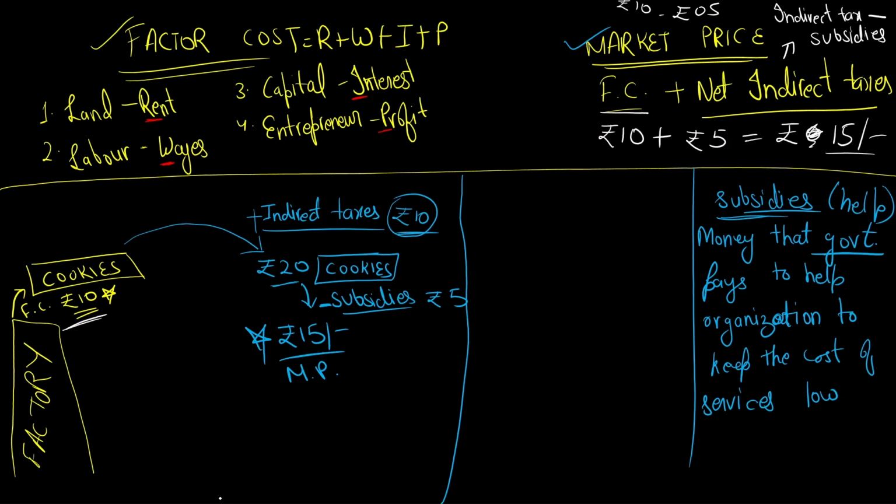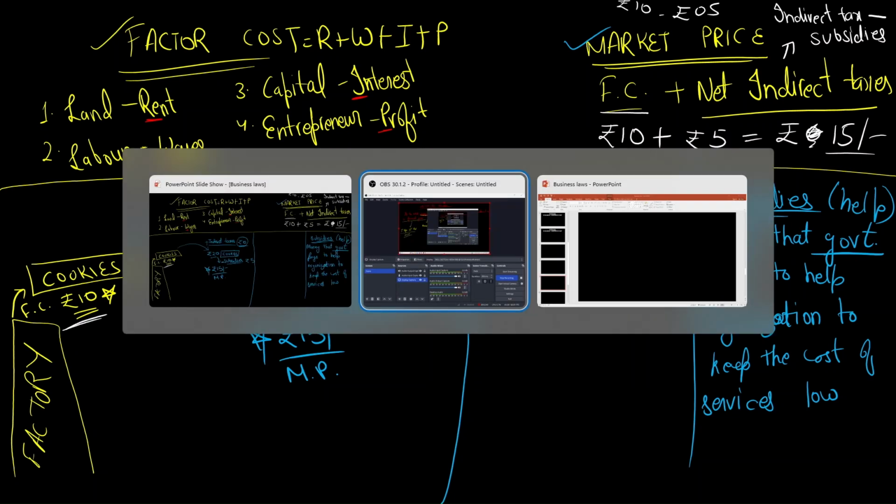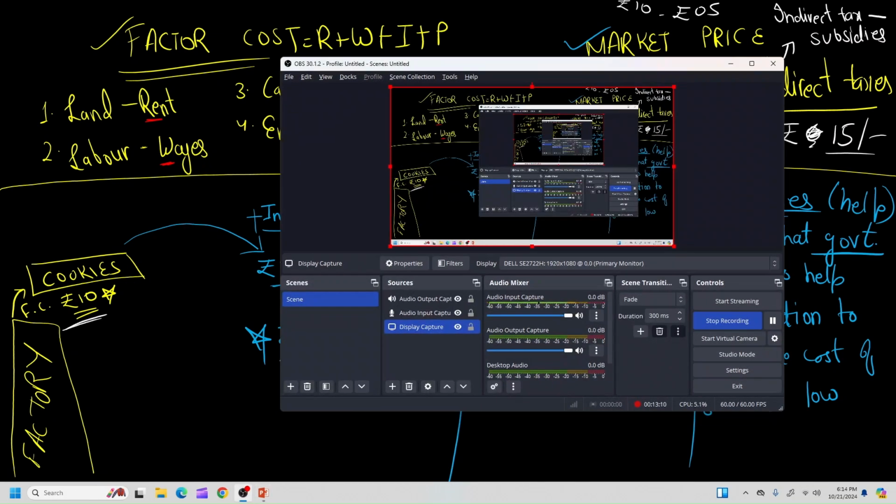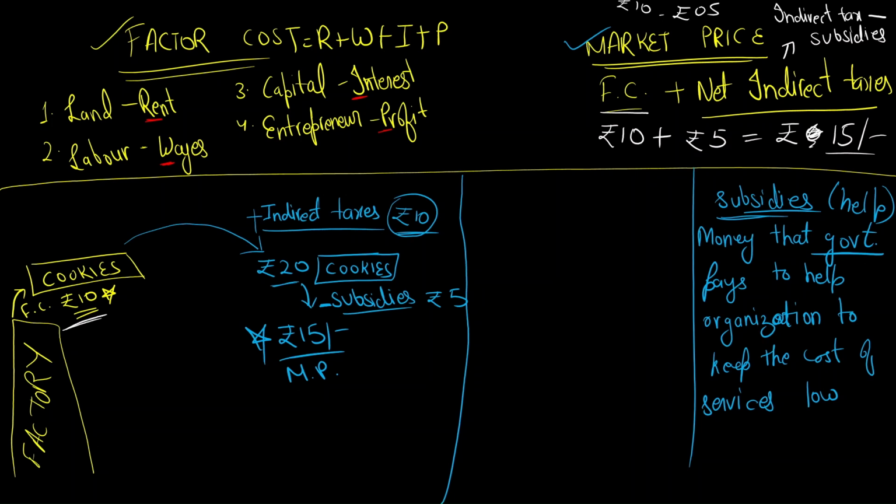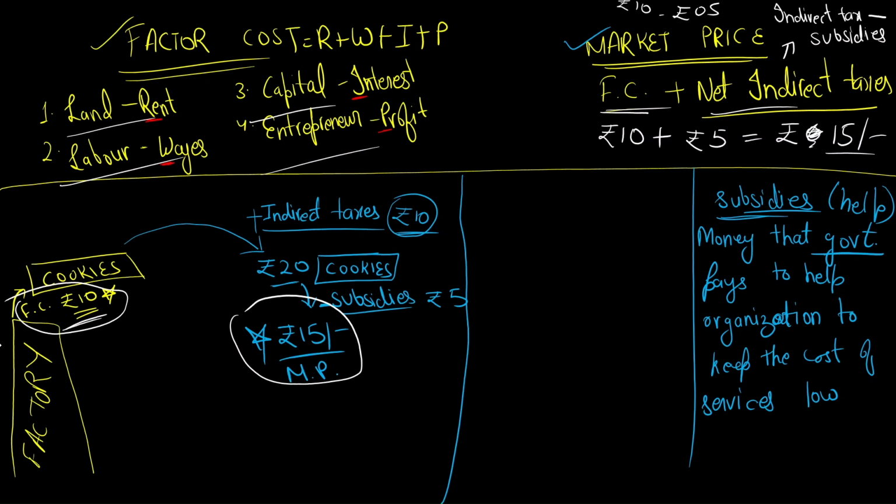Right? Wait a second. Yeah, it's recording. You have to keep and check if it's recording or not. Okay. Got my point? Factor cost, ये सबको add करके market price, factor cost plus your net indirect tax. So here you got a market price, here you got your factor cost. Simple, easy, ठीक है.